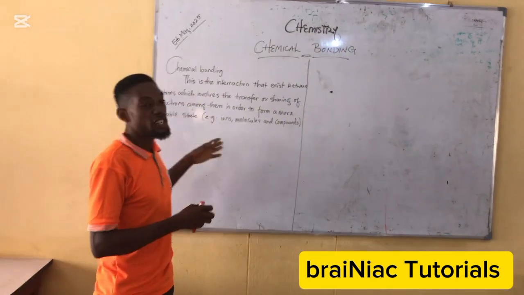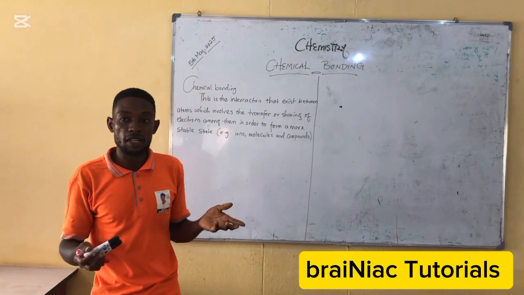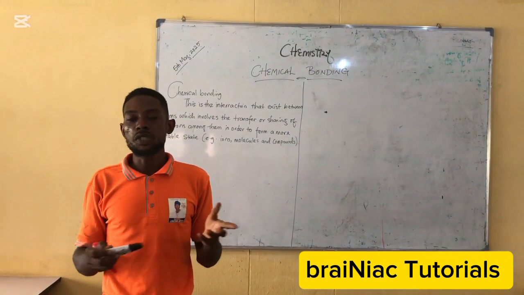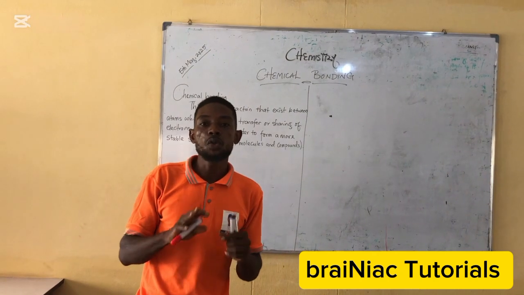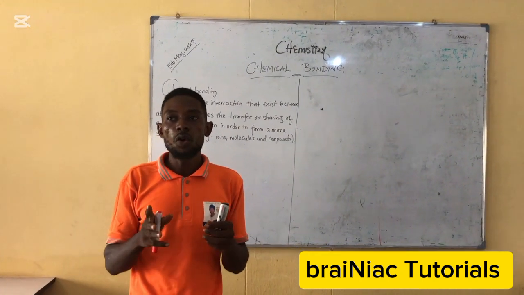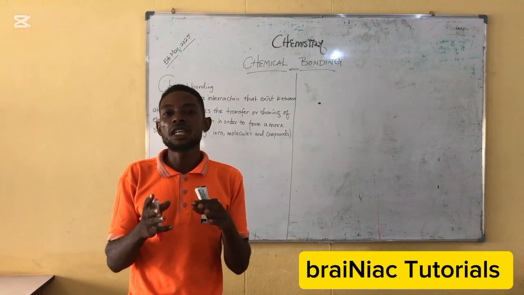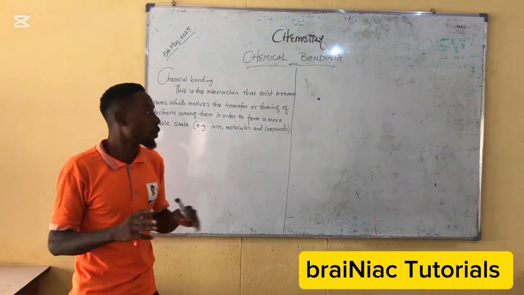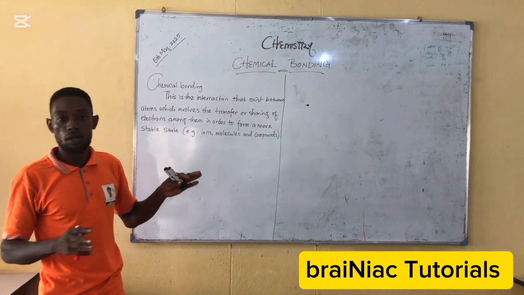Now, this is a very simple definition that I just coined a while ago. And like I normally tell my students, whenever you want to look at chemical bonding, you also look at the interaction between humans. And that gives you a better view of what chemical bonding is all about.